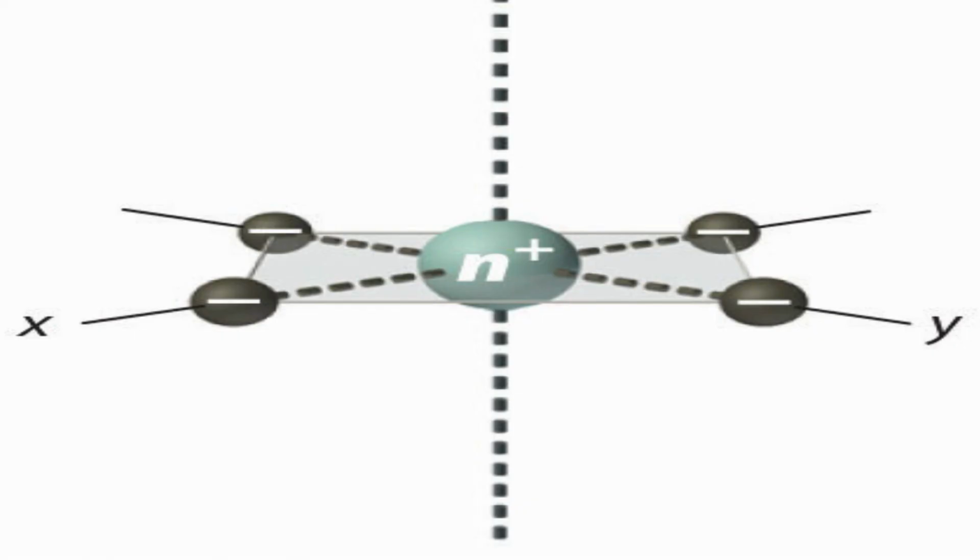This is a diagrammatic representation of a square planar arrangement. At the center, the metal ion is with charge n plus and ligands are represented by negative point charges. Ligands are approaching along the x and y axis. So it's a bit natural that the orbitals which have lobes along x and y will experience the largest repulsion. Which orbital is it? Yes, it's dx square minus y square.